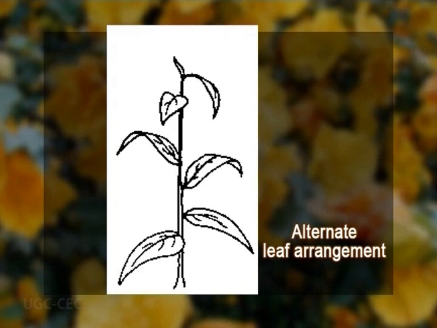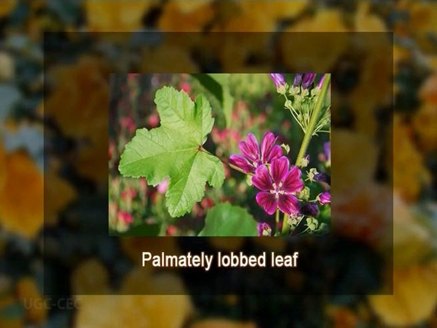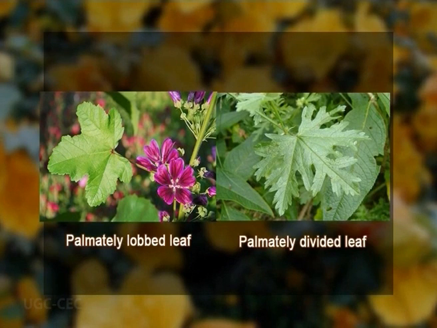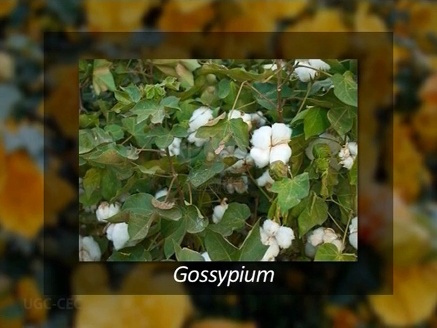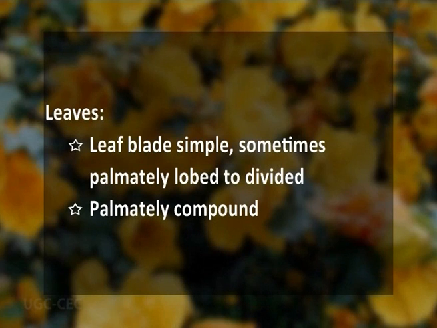Leaves. The leaves are usually alternately arranged. They can form a spiral or commonly what we call two-ranked. The leaves are stipulate and the stipules are often caducous. The leaf blade here is simple, but sometimes this leaf blade can be lobed to divided. We see this leaf blade as divided in the case of Gossypium, or very rarely the leaf can be palmately compound.